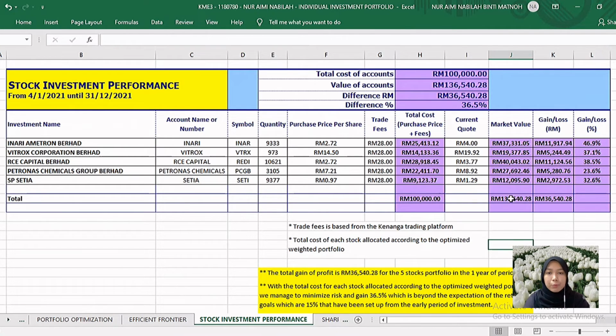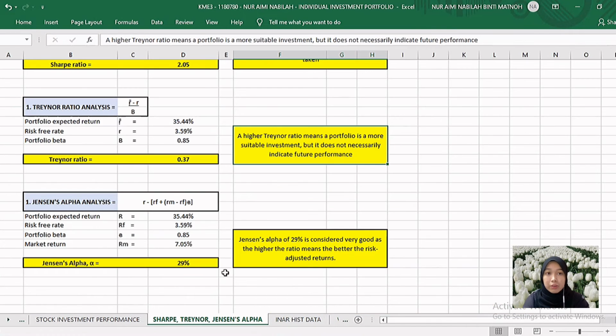The total profit I gained is 36,540 ringgit and 28 cents for the 5 stocks of the portfolio in the period of 1 year, and I managed to minimize the risk with a gain of 36.5%, which is beyond the expectation of my return goal that was set from the early period of investment.